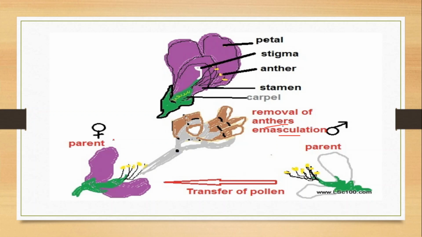After that, the flower undergoes the process of bagging to prevent any type of contamination, and then under controlled conditions the pollen of the desired plant is deposited on the female plant. That is the transfer of pollen, and this is known as artificial hybridization. This is done by plant breeders for the process of crop improvement.